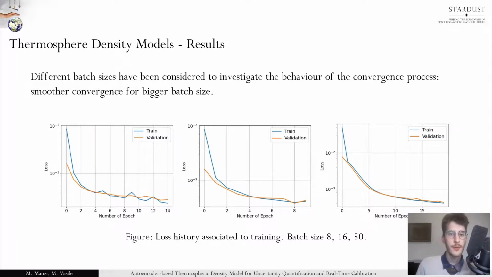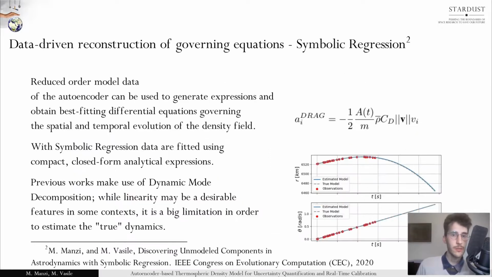So let us now expand a bit around the shown results, briefly discussing symbolic regression. The reduced order model data of the autoencoder can be used to generate expressions and obtain best fitting differential equations governing the spatial and temporal evolution of the density field. Now, previous works trying to model the evolution of the thermospheric density made use of dynamic mode decomposition, which leads to an estimation of a linear dynamics associated to available data.